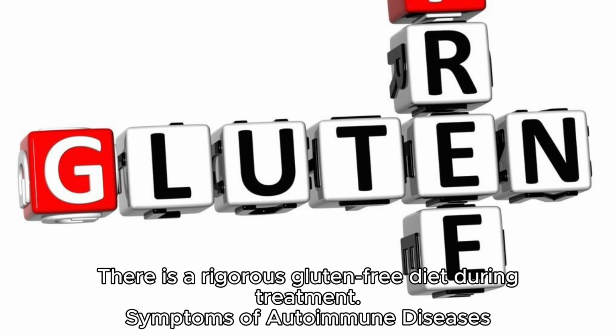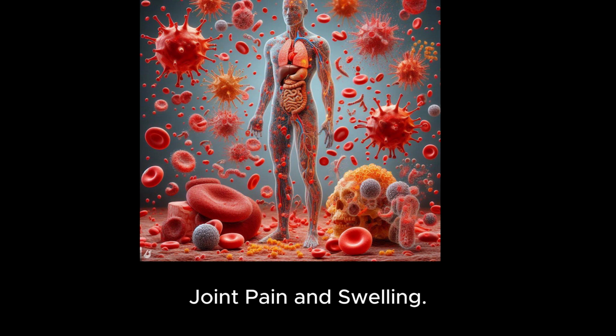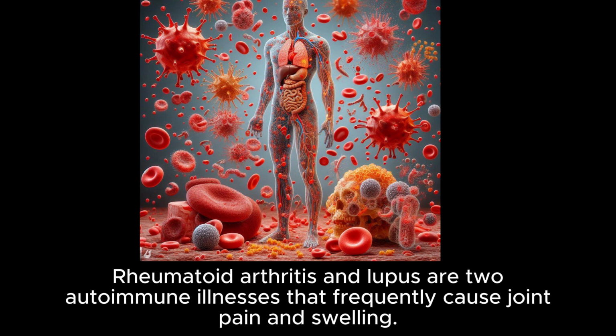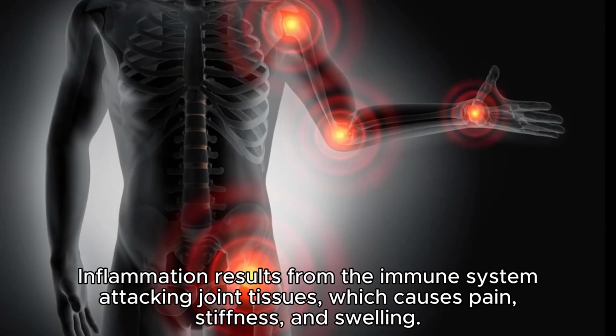Symptoms of autoimmune diseases. Joint pain and swelling. Rheumatoid arthritis and lupus are two autoimmune illnesses that frequently cause joint pain and swelling. Inflammation results from the immune system attacking joint tissues, which causes pain, stiffness, and swelling.